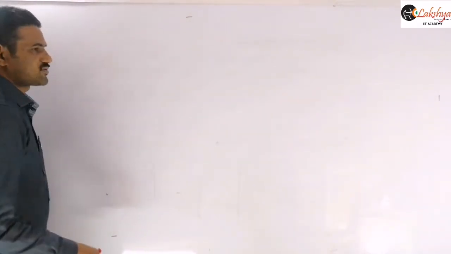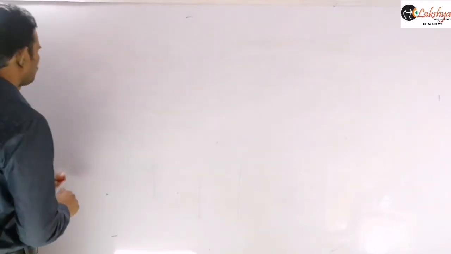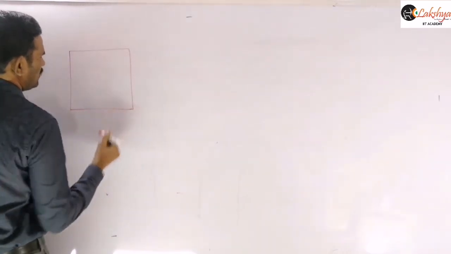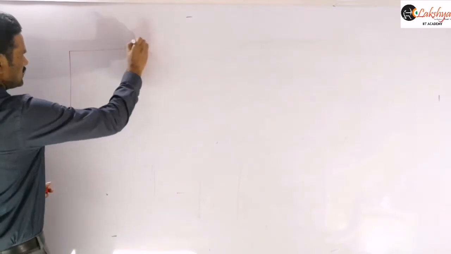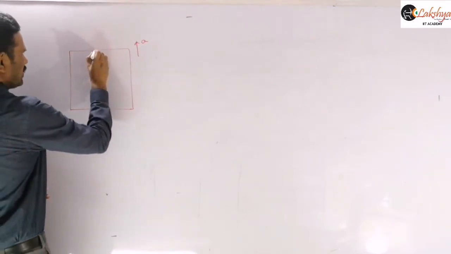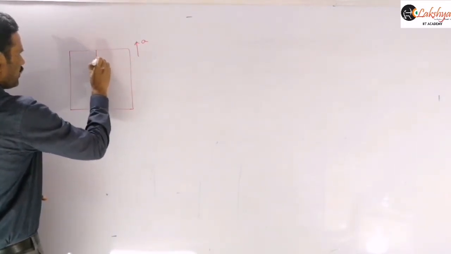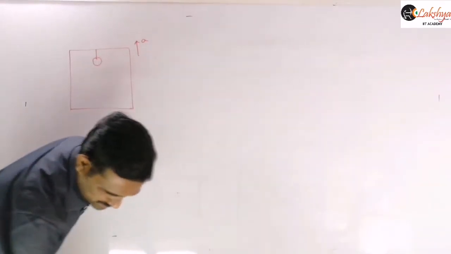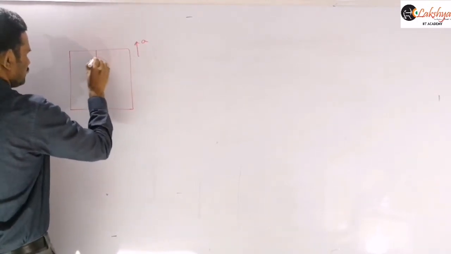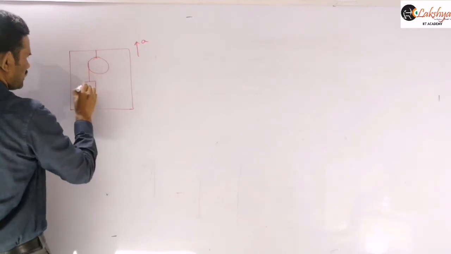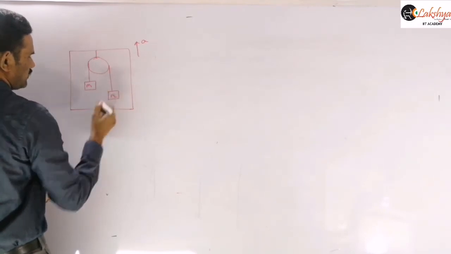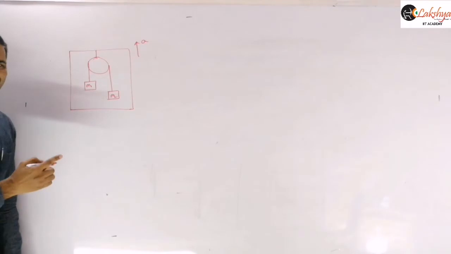And I will give some problems based on this. You can solve those problems here. Suppose I am taking this system here, and let us consider it as a lift accelerating in the upward direction. Now a pulley system is suspended in this. We need to find the tensions here. Suppose this is M1 and this is M2, right? So now our question is to find the tension in these strings here.